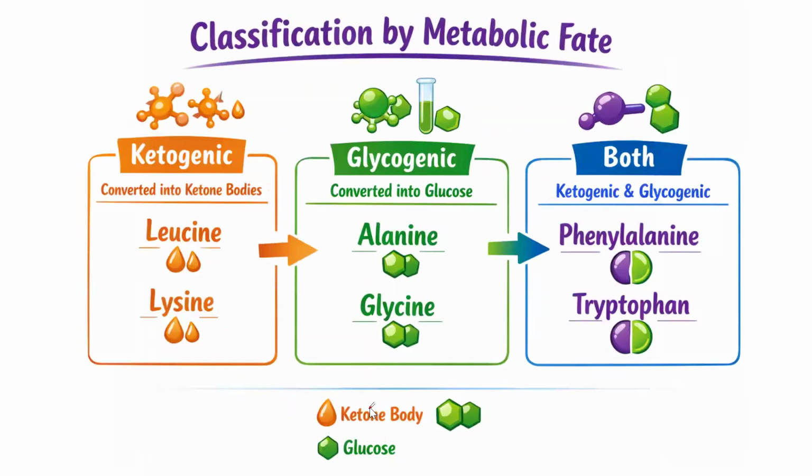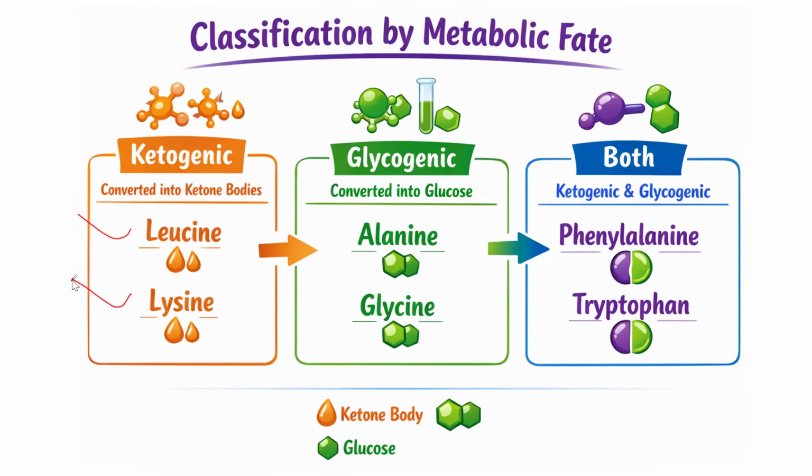So now the next thing is, of course, the classification of amino acids based on their metabolic fate. Number one, we have ketogenic amino acids. Ketogenic amino acids are amino acids that can be converted into ketone bodies, and examples of them we have leucine and lysine. So leucine and lysine are amino acids that can be converted into ketone bodies. That is why they are called ketogenic amino acids.